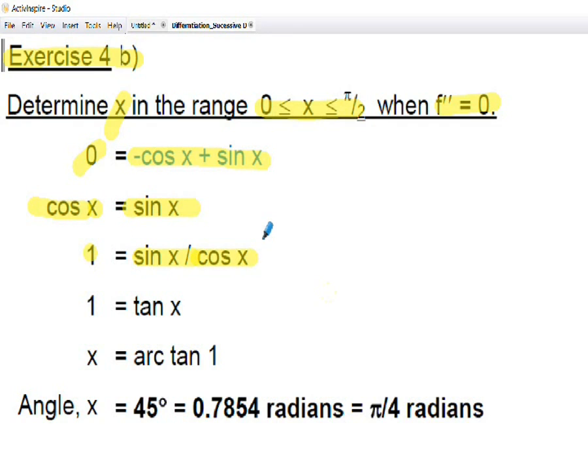Now from our definitions of trig identities, we know that sine x divided by cos x can be written as tan x. So I get the expression tan x is equal to 1. To find the value of x, I need to take the inverse tan of both sides. So to get x, I need to take the inverse tan, or the arc tan, of 1, and you'll find that gives you 45 degrees, between the 0 and 90 condition we're given, the 0 to pi upon 2 condition. That gives us 45 degrees, or in radians 0.7854 radians, or pi upon 4 radians, whichever you prefer to specify.